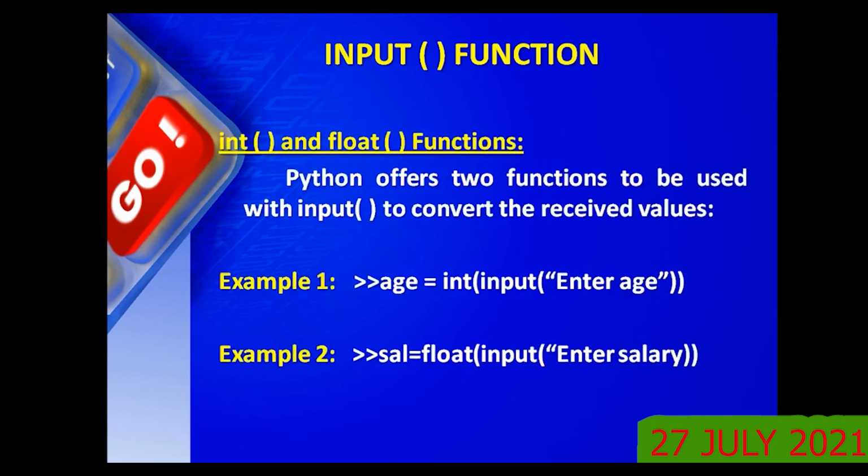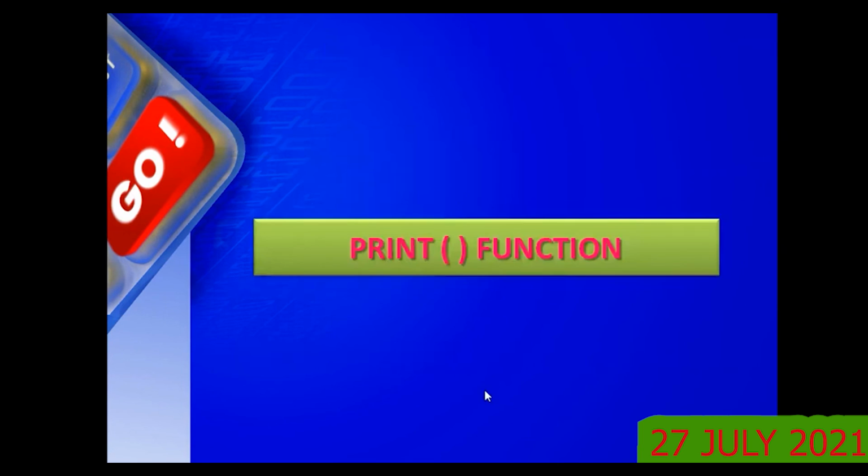Int and float functions. Python provides two functions to be used with input to convert the received values. Example: input, enter age. The age is of integer type, therefore int. Input salary: salary is a real value like rupees and paisa, therefore salary is of float type. Hope you are understanding. Now the print function.